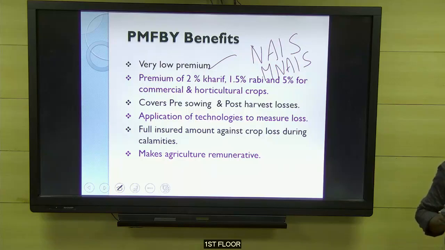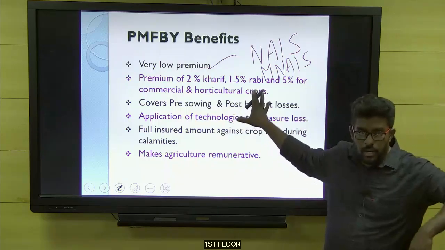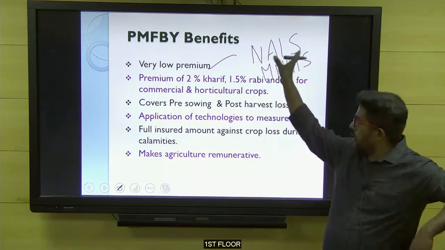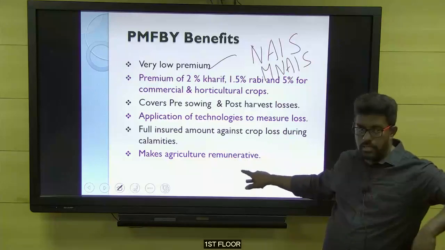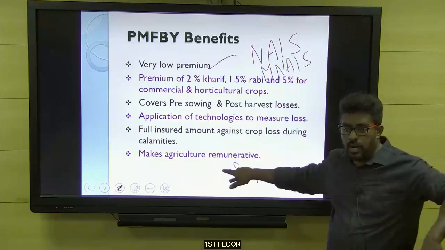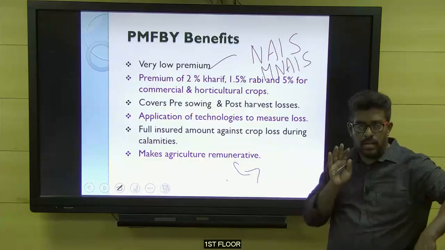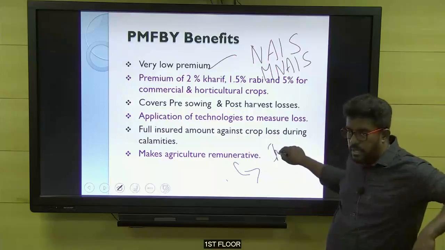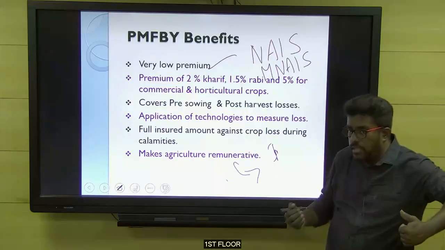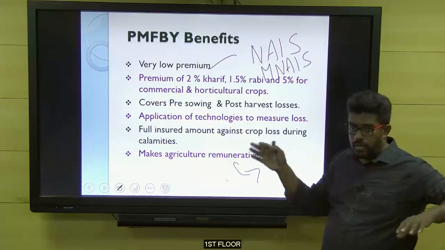Pre-sowing loss, Saravanan, can you please explain pre-sowing? Yes, I'll explain, Saravanan. First of all, understand the scenario. In the exam angle, when the question is asked, you write all these positive points. At the negative, you can write that even though it's implemented, it does not cover all the crops, is not properly implemented, and does not cover all the regions. In India, for any agriculture question in an examination, you can write the implementation problem as a concern. Don't try to blame the government or take a stand. At the same time, in a subtle note, take your stand, because we have the implementation problem. Like that you can finish.